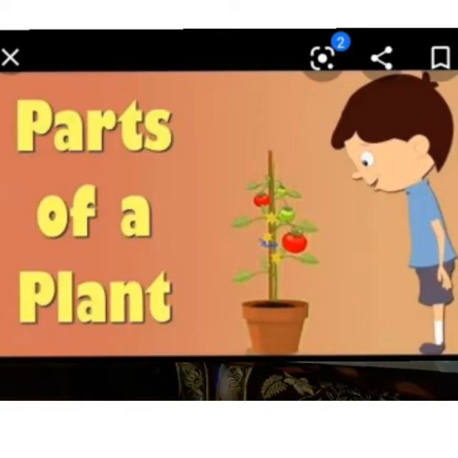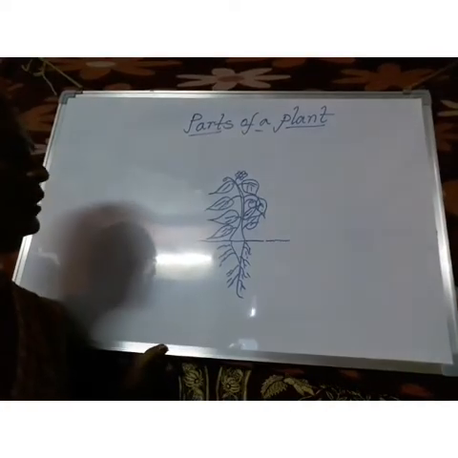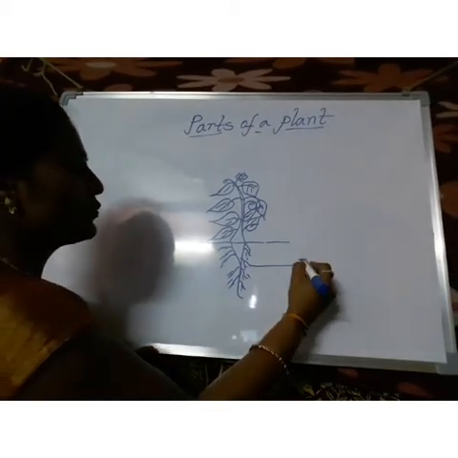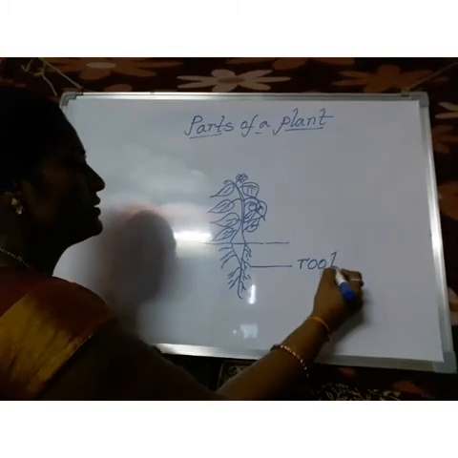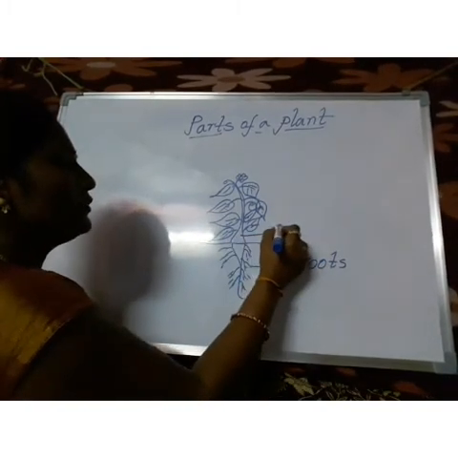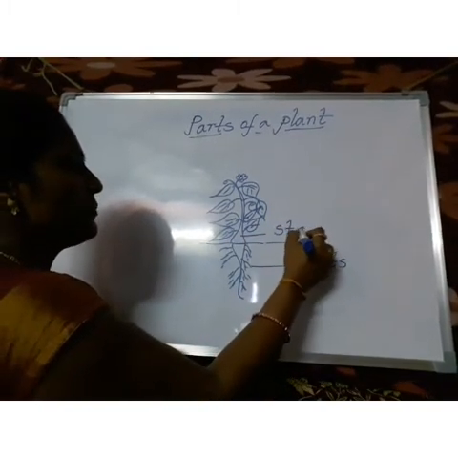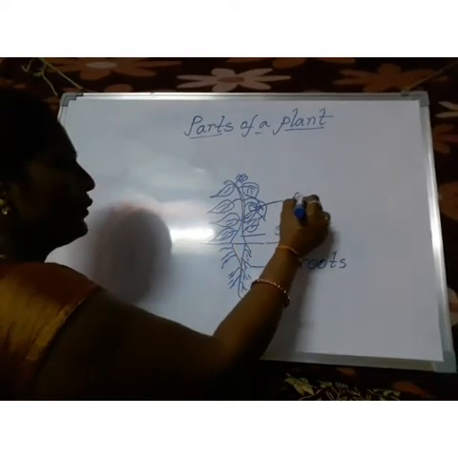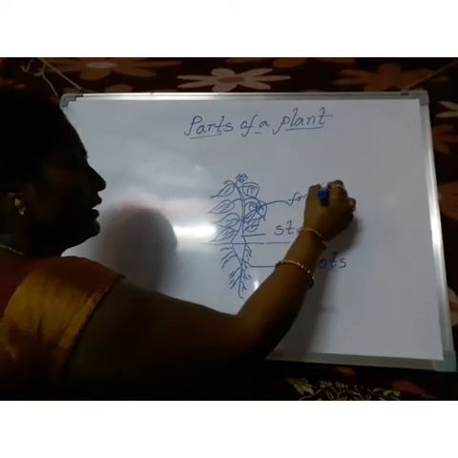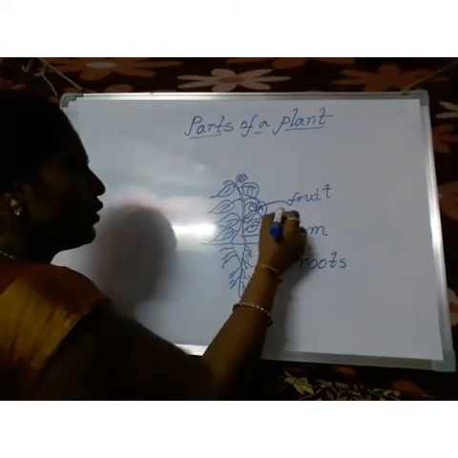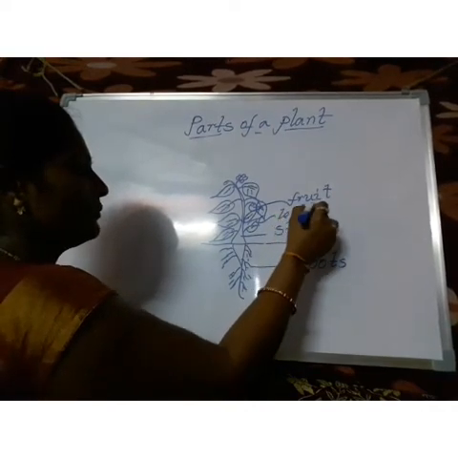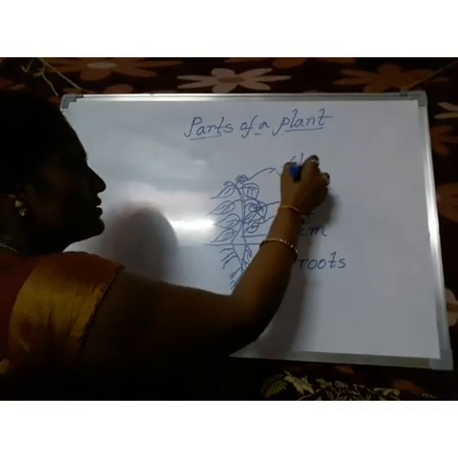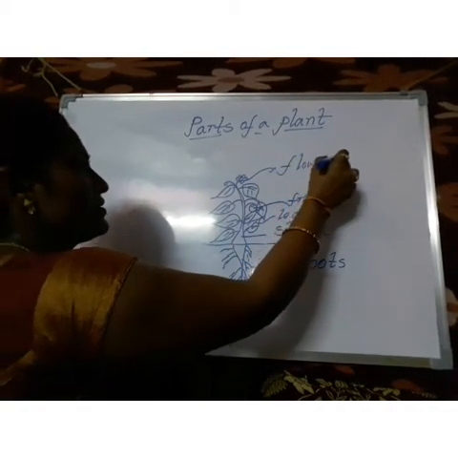Plants, parts of a plant, and functions of plant parts. This is the picture of a plant. Now let us learn about the parts of a plant. See here, this part we call roots, this part we call stem, this part we call fruit, this part we call leaf, and the last one, this part we call flowers.